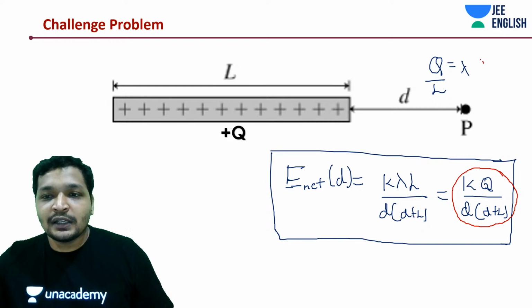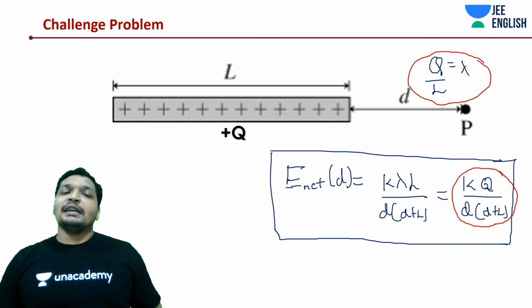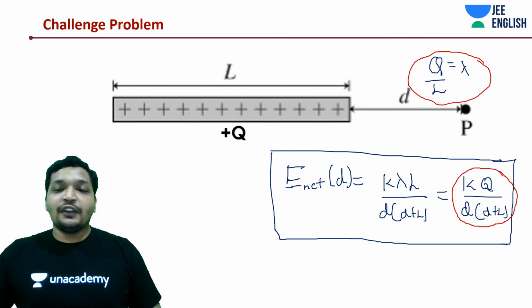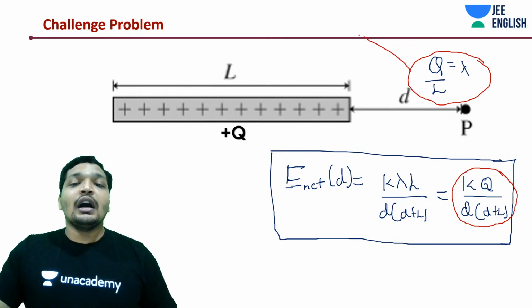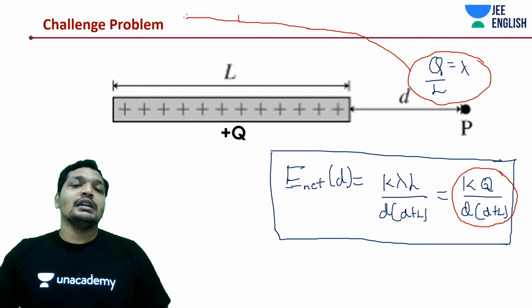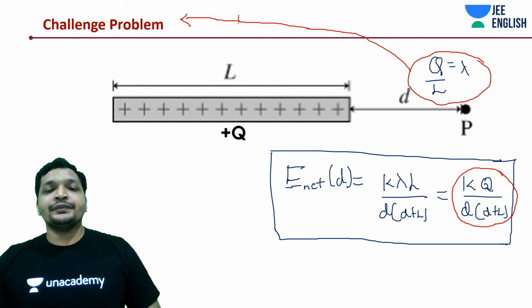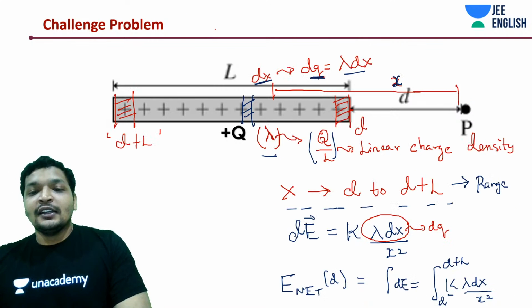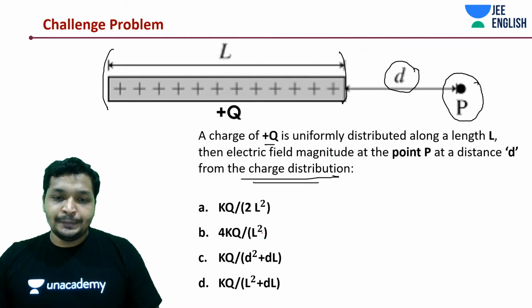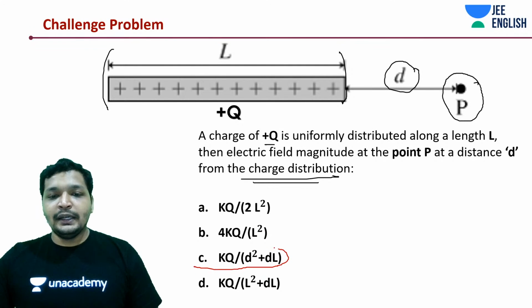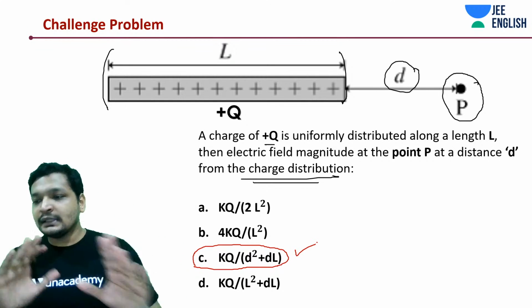Every concept that is new to us is complex, but you need to agree to whatever is given, at least in your syllabus, even if you have doubts about it, and then proceed. Anyway, so the answer should be KQ divided by D into D plus L. Really simple.